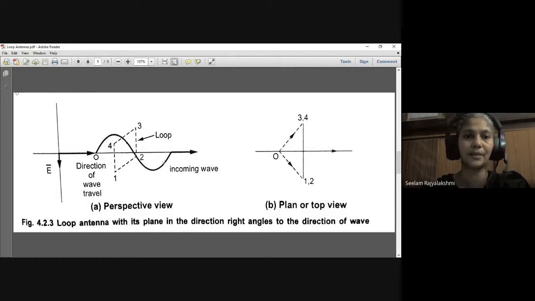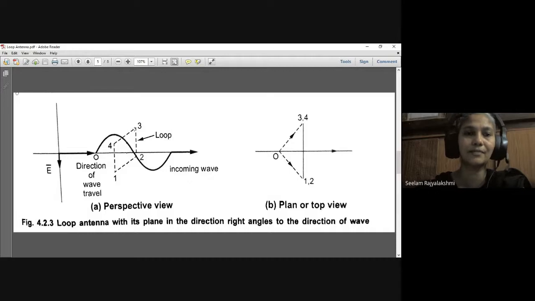This is the loop, and this is the incoming wave. This is the direction of travel, and this is E. Here this is a plane or top view, and these are 3, 4, 1, 2. These are the horizontal arms or horizontal antennas, we can say. Here we have placed the antenna at right angles to the direction of the wave.